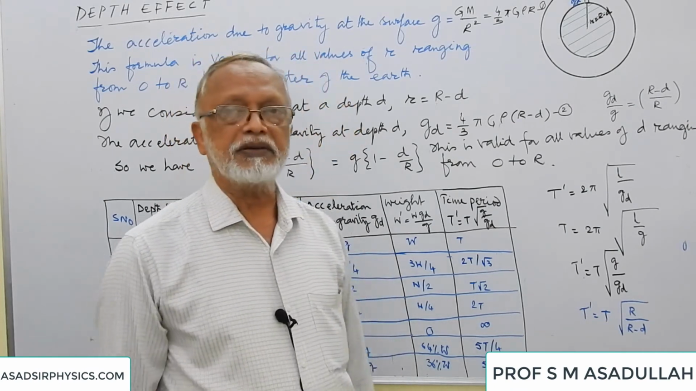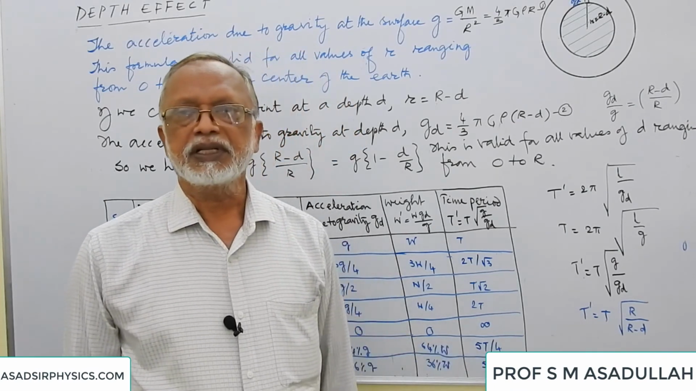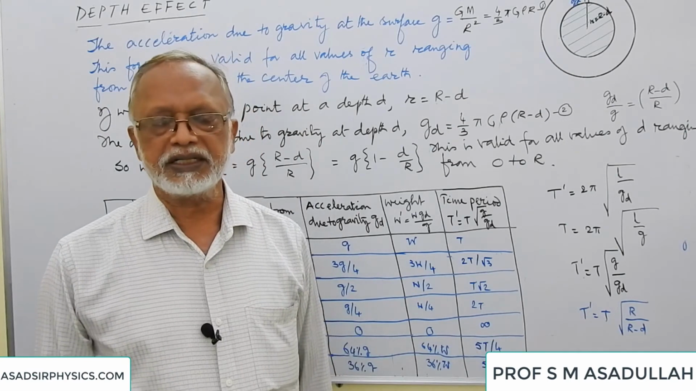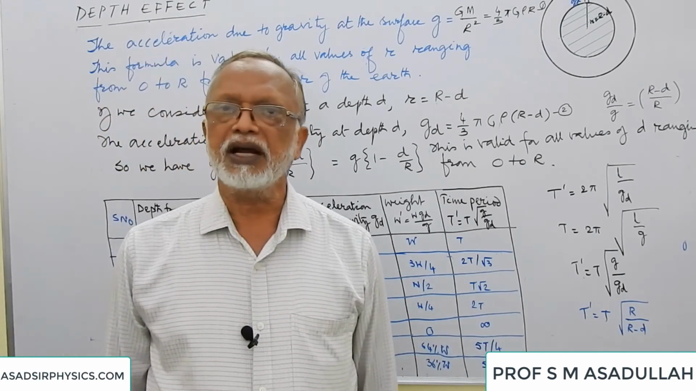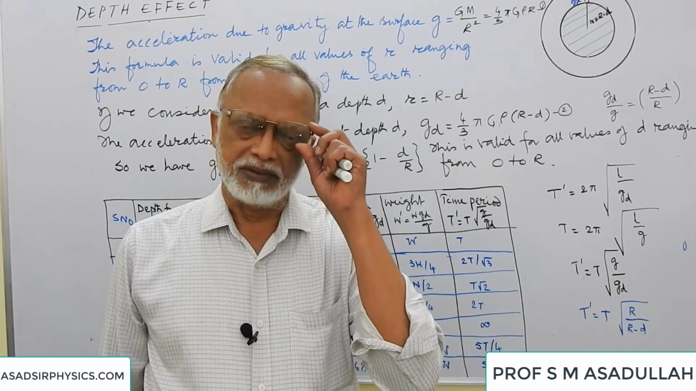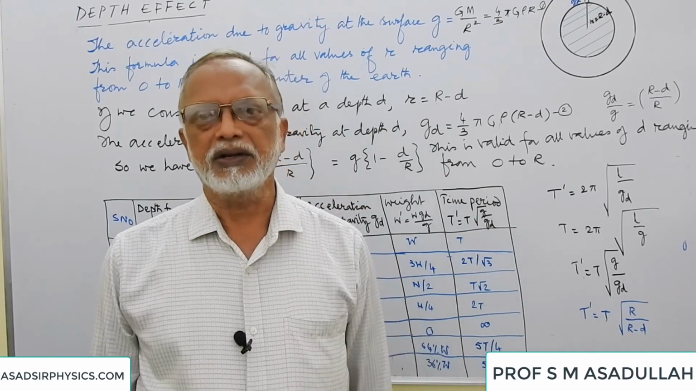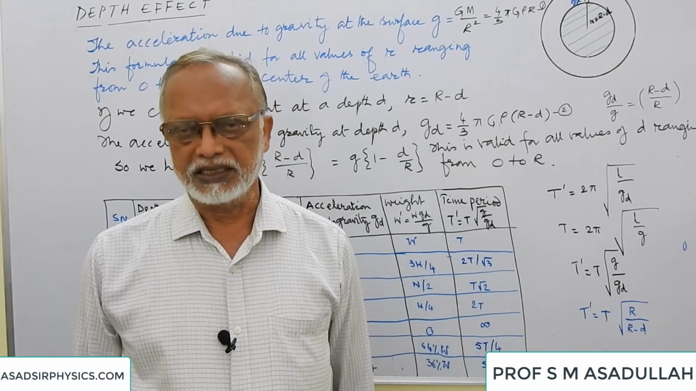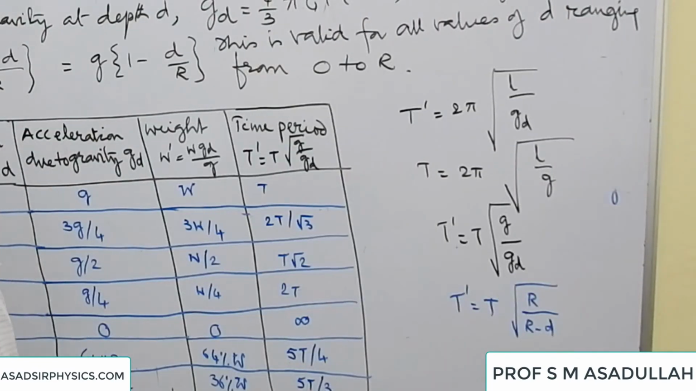Now, if we take a simple pendulum to different depths, the acceleration due to gravity changes. We know that the time period of a simple pendulum is given by 2 pi under root L by g. As g changes, time period also changes. We know that the time period at the surface T is equal to 2 pi under root L by g. The time period at a depth T dash is equal to 2 pi under root L by gd.